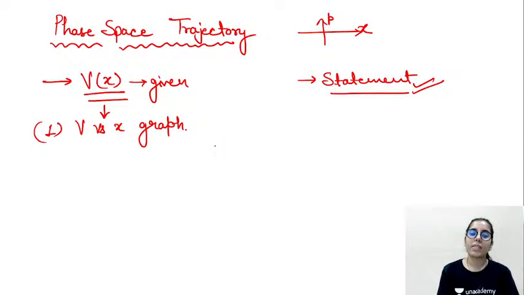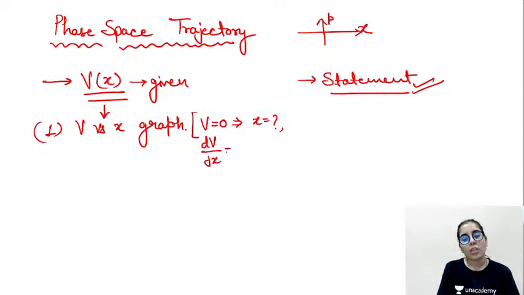Let me just quickly tell you the steps you have to take and how you will solve it. So basically, guys, the first thing you will do is to equate the given potential with 0 and get the values of x where the potential is 0. At the same time, the next thing is that you have to find dV upon dx and equate it with 0.